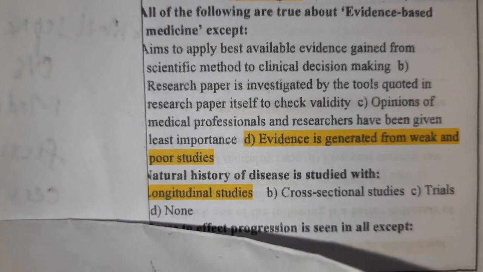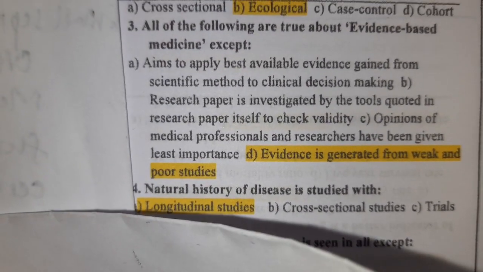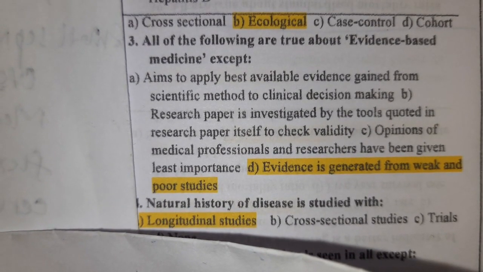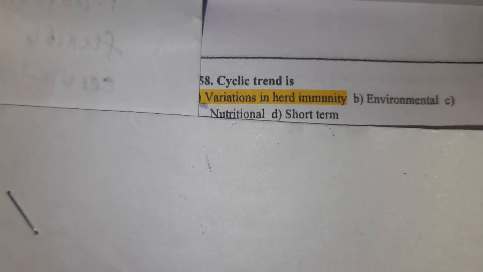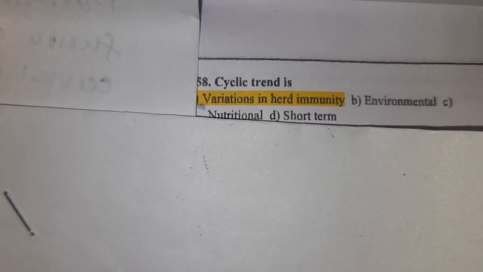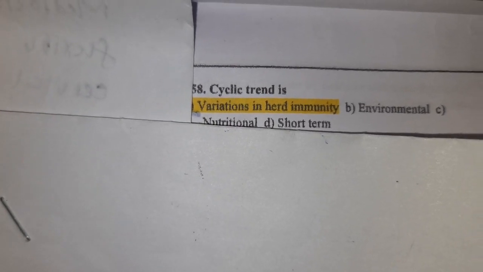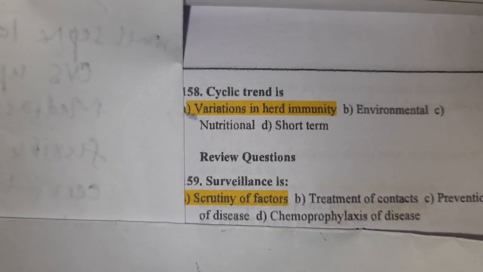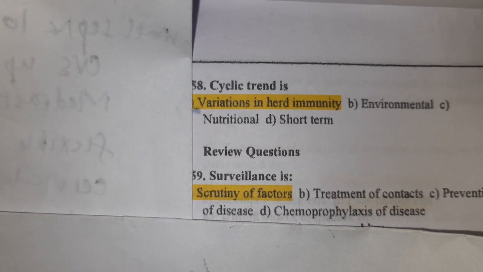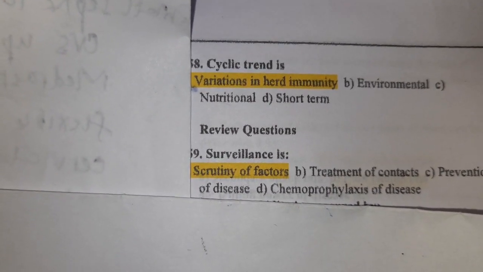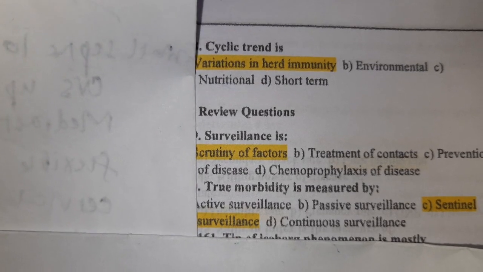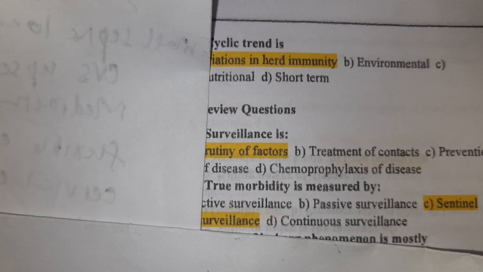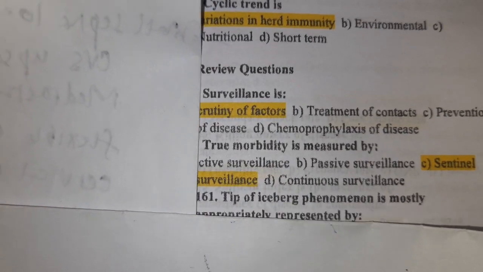Next question. Natural history of disease is studied with longitudinal studies. Cyclical trend is variation in herd immunity. What is surveillance? Surveillance is scrutiny of factors and identifying missing cases. True morbidity is measured by sentinel surveillance.